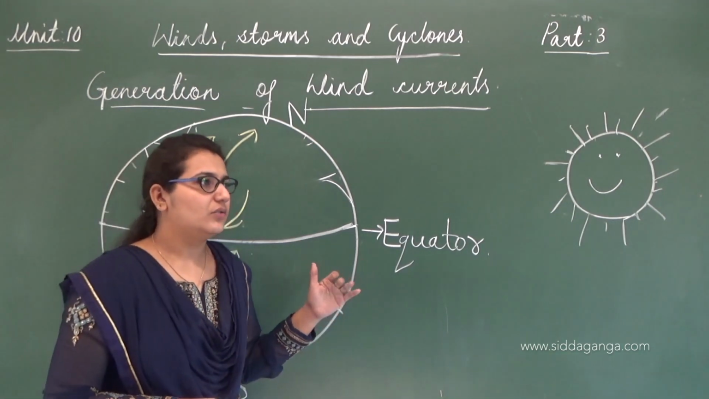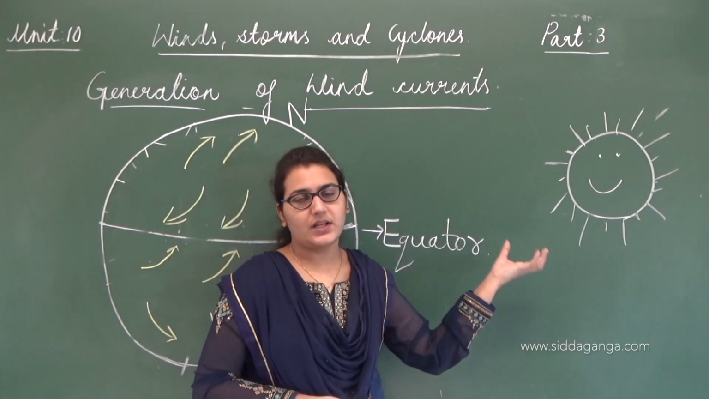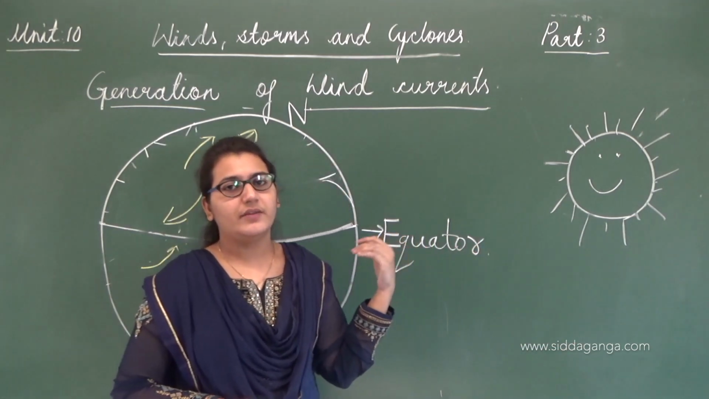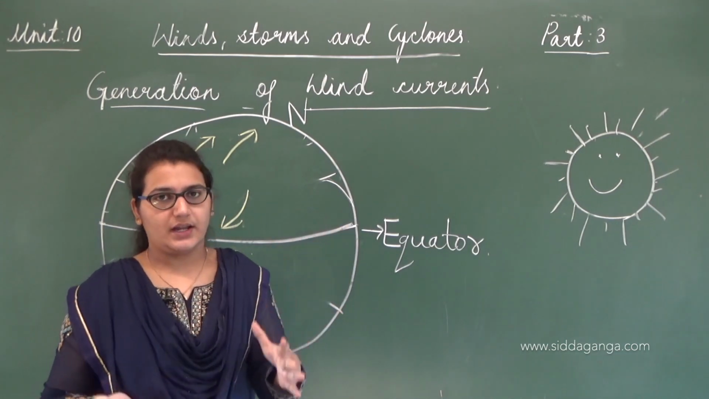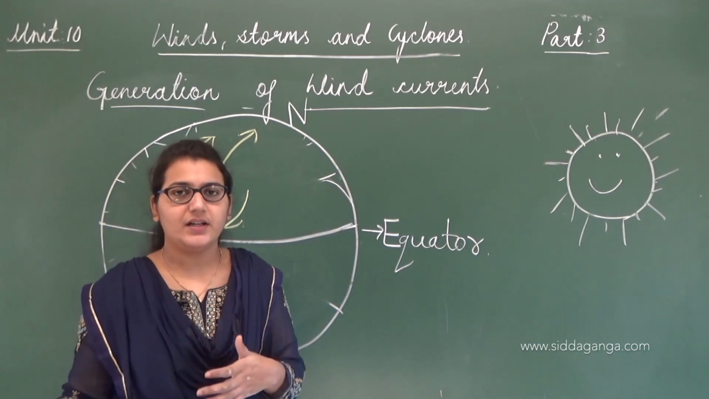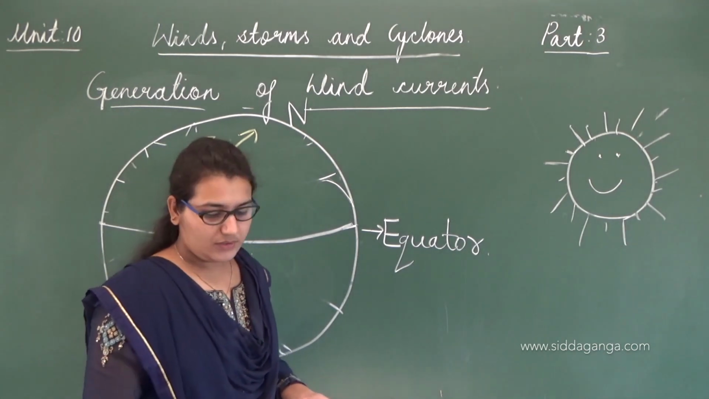Now you can know this is all because of the sun, right? So the sun is the ultimate source for these wind currents, and we can conclude by saying that wind currents are generated when there is uneven heating.